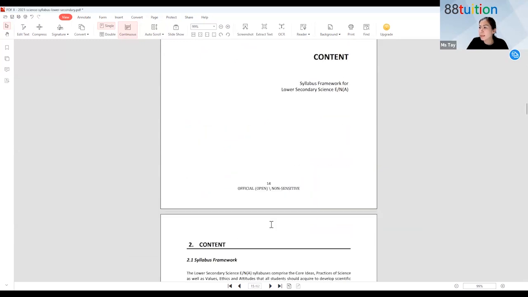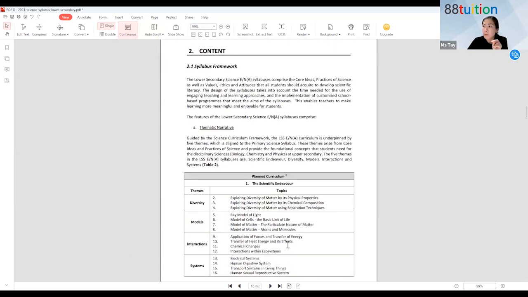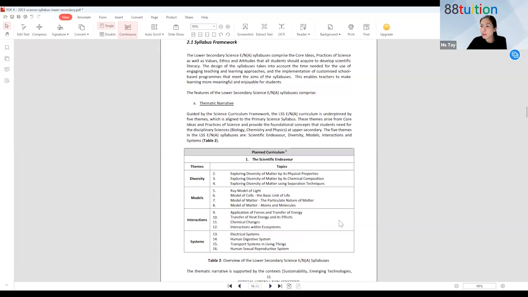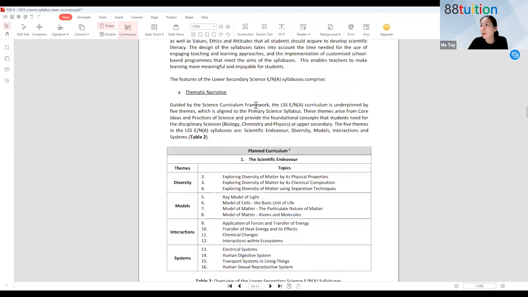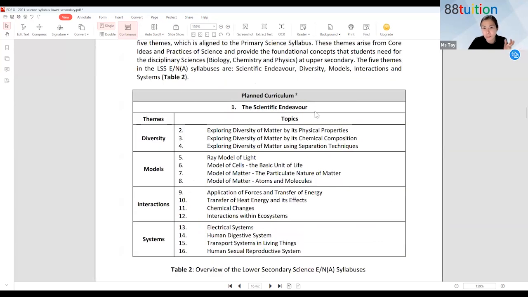Syllabus content, these are all the topics. Sec 1 and Sec 2, two years, you are doing 16 chapters in all. The first chapter is scientific endeavors. You are going to do this for a couple of weeks in school. What is this about? You'll be wondering, later I'll tell you. It's all about what scientists do and the different experiment factors, what variable to change, etc.